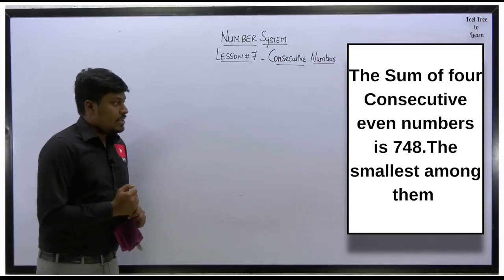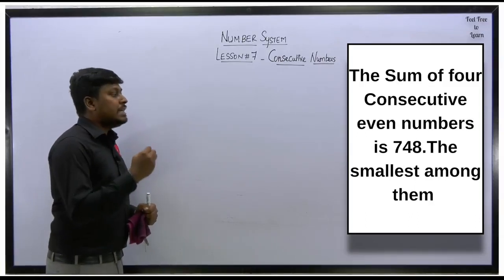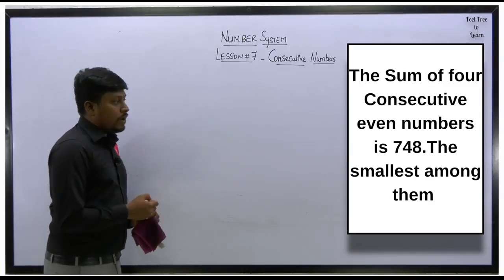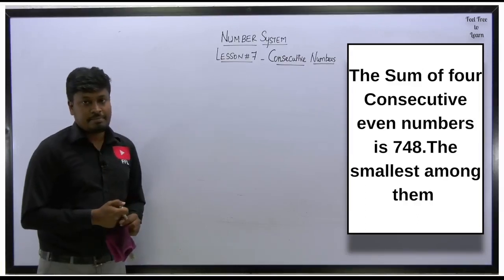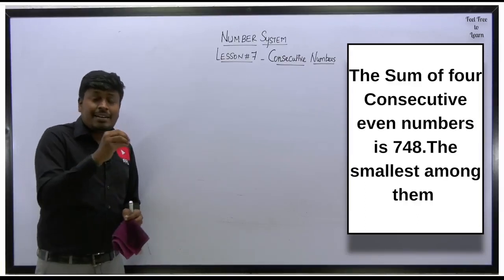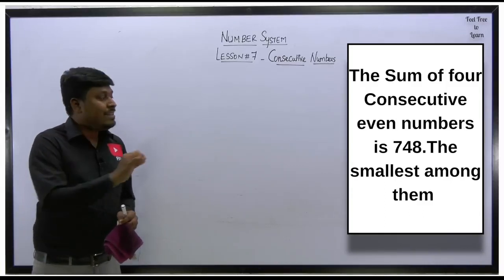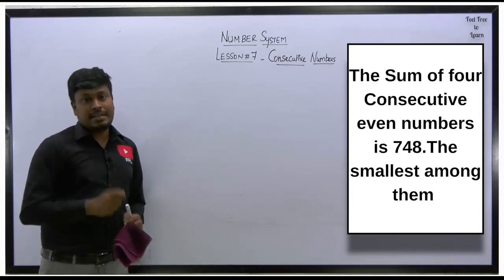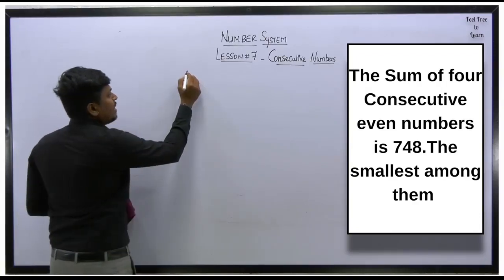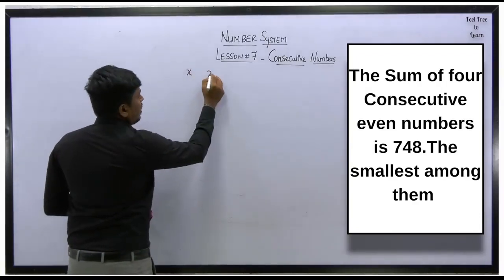Third question. The sum of four consecutive even numbers is 748. Then the smallest among them. So friends, let's see here. Here it is based on consecutive even numbers, but not three even numbers. It is a sum of four consecutive even numbers. So what is the first number here? x. Second number is what? x plus 2.